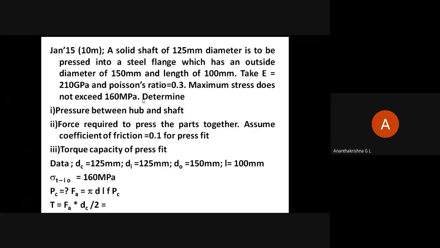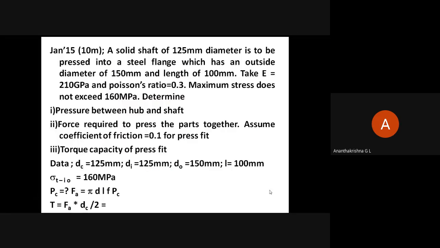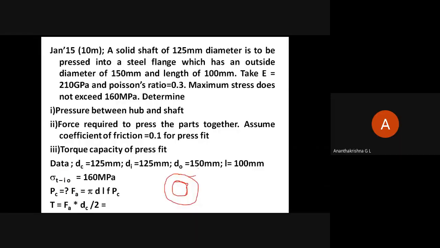So we have got a solid steel shaft of 125 mm diameter, surrounded by a flange. This is the junction pressure we need to find out. The outer diameter is 150 mm, and the inner diameter of the flange is the diameter of the shaft, 125 mm.